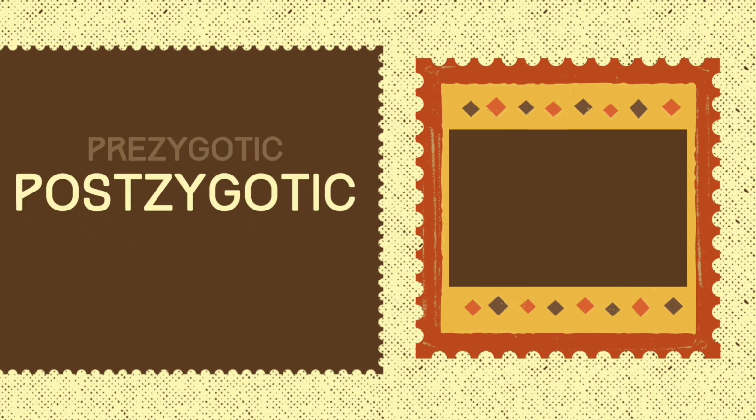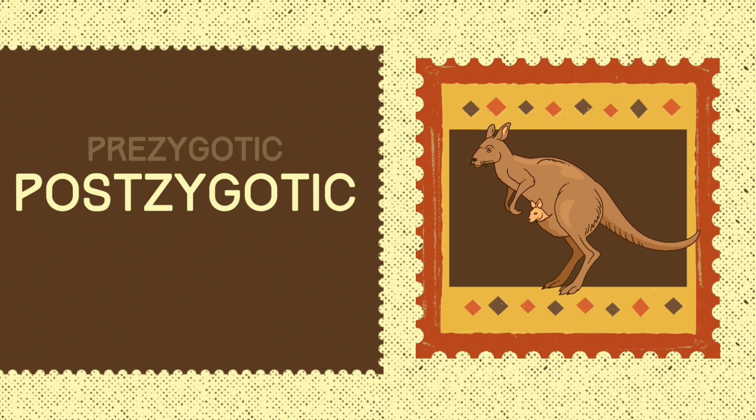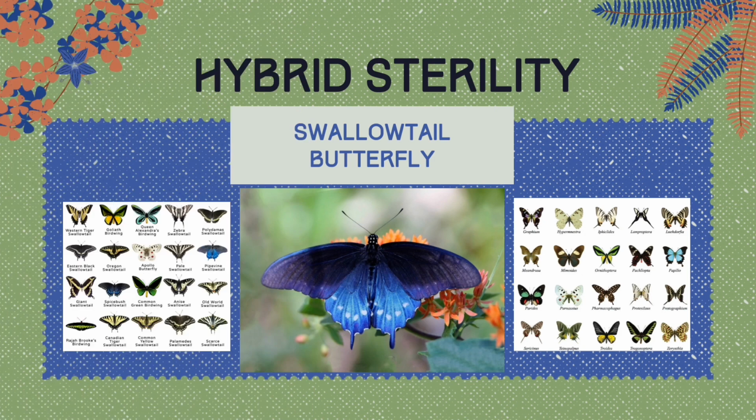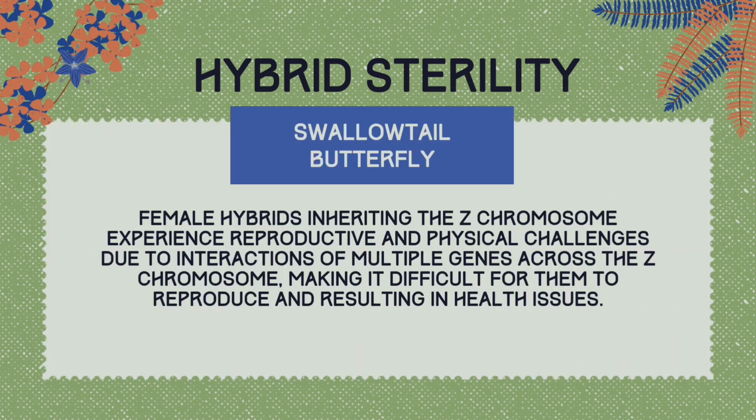Moving on, we have postzygotic mechanisms which occur after fertilization, meaning that fertilization has already occurred, it's just that there may be a problem with the offspring that was formed. One example among different types of this is hybrid sterility in the swallowtail butterfly. Female hybrids inheriting the Z chromosome experience reproductive and physical challenges due to interactions of multiple genes across the Z chromosome, making it difficult for them to reproduce and resulting in health issues.